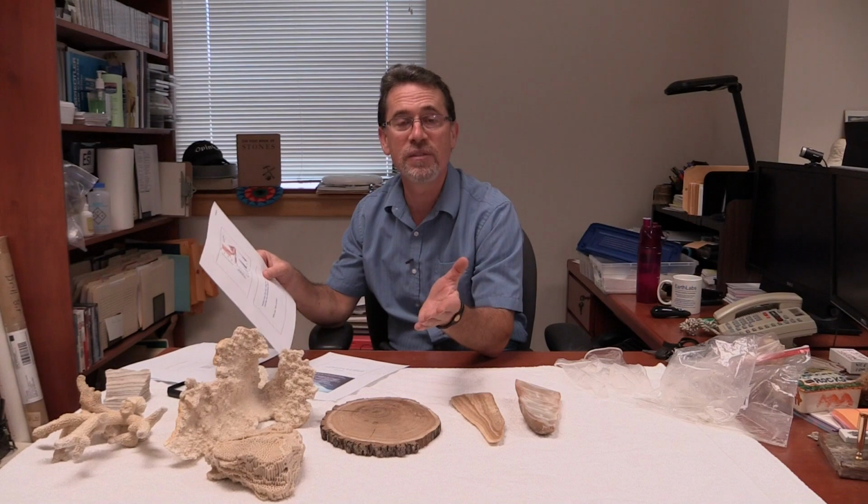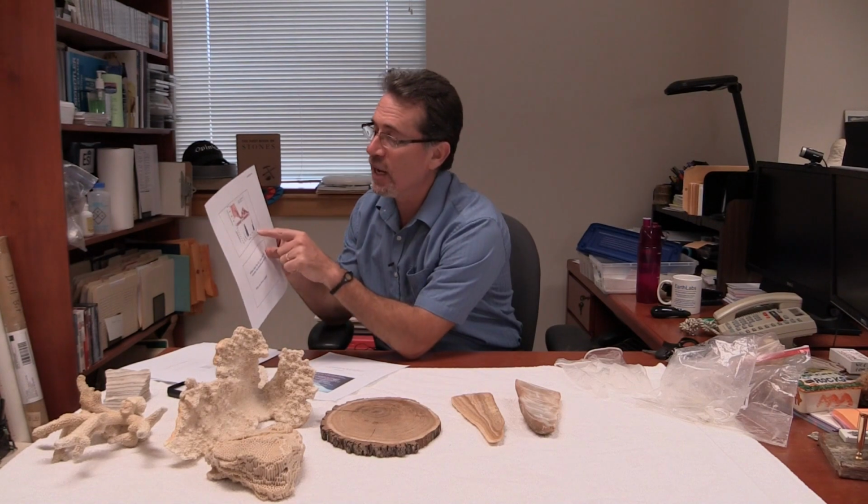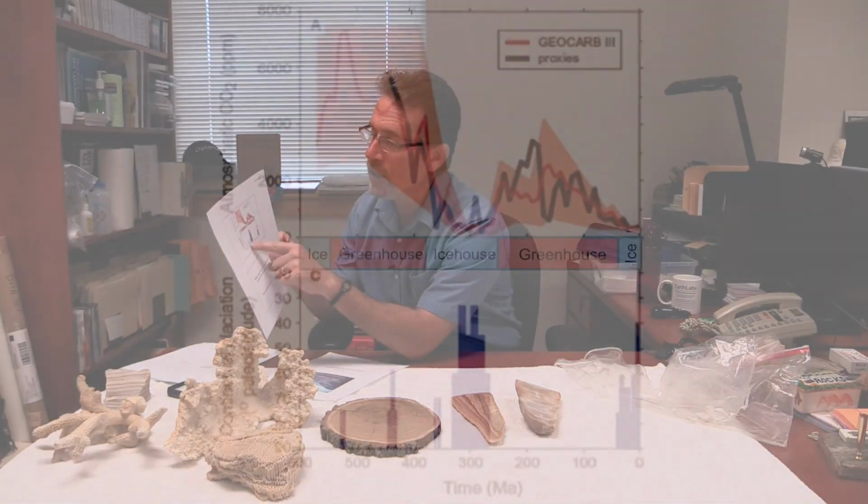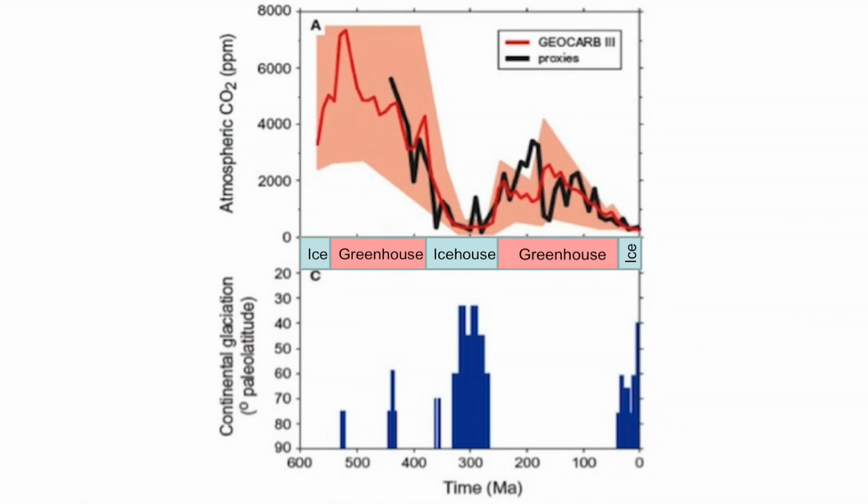There were more extensive times in the past, but there are times in the past, if you look at this figure right here, when there was no ice at any latitude, no glaciers at any latitude, much warmer than we've experienced today. So what caused these greenhouse periods, the buildup of CO2 in those periods? That's a first important question.